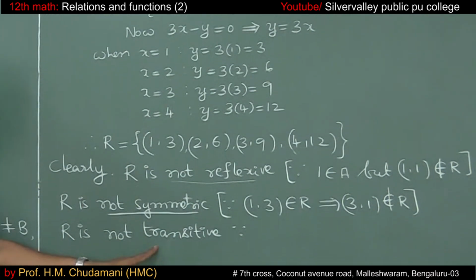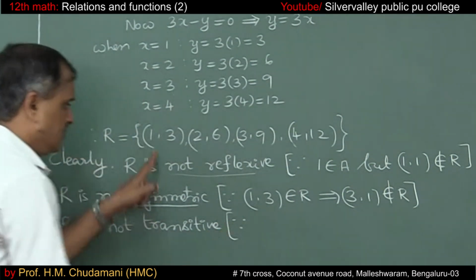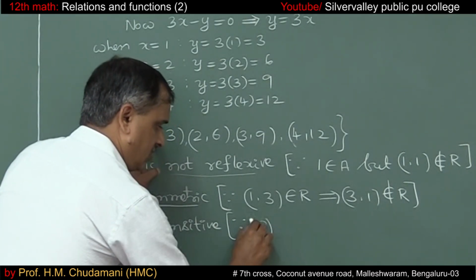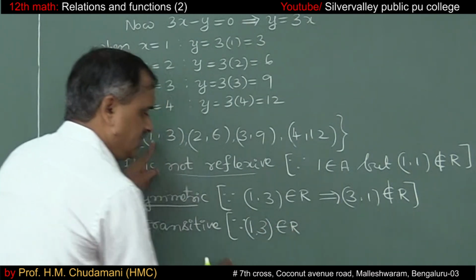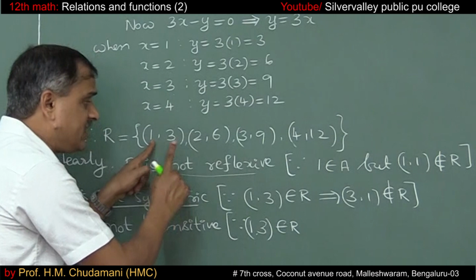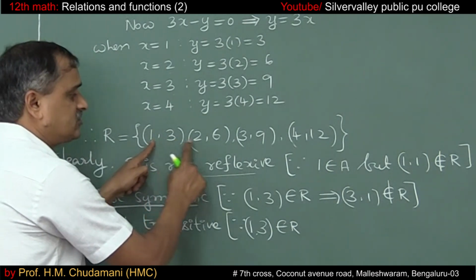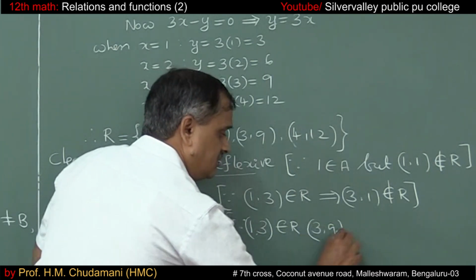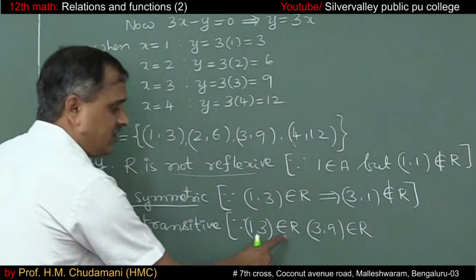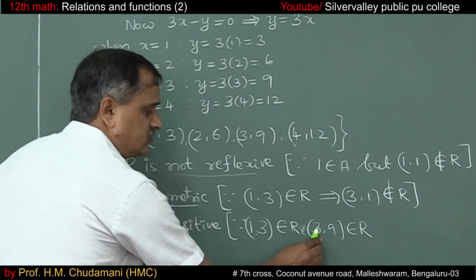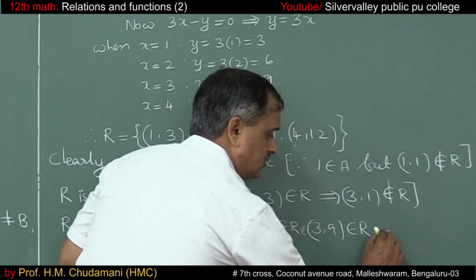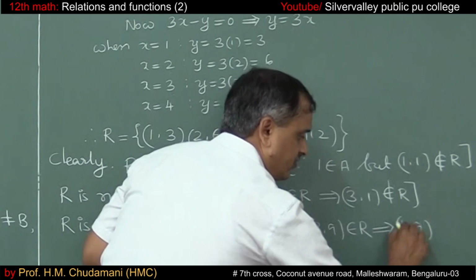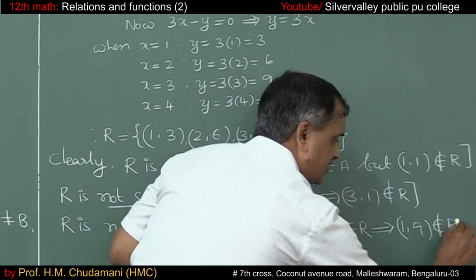And it is not transitive because (1, 3) belongs to the relation. Take (a, b) and (b, c). Along with (1, 3) you can't take this, let me take (3, 9). So (1, 3) belongs to the relation and (3, 9) belongs to the relation. This implies (a, c), that is (1, 9). It is not there in the relation.